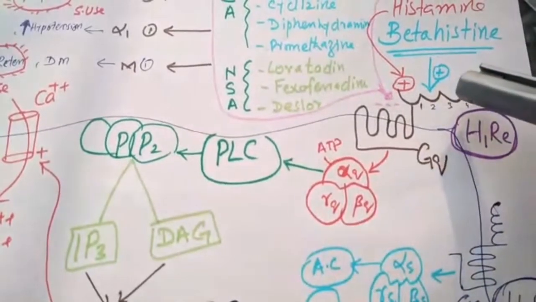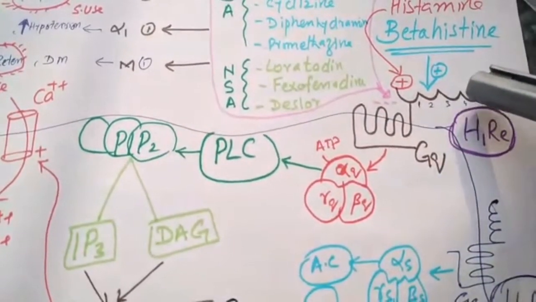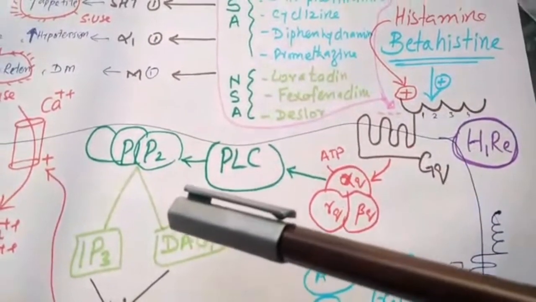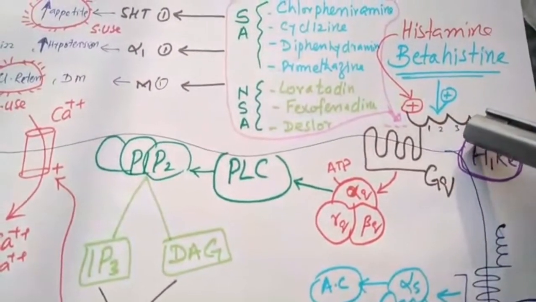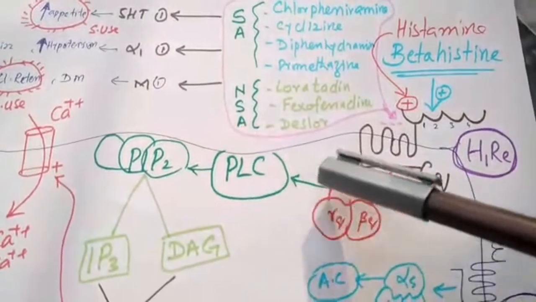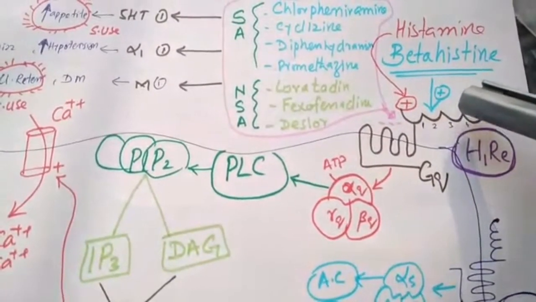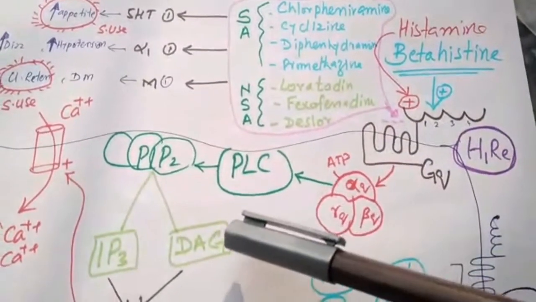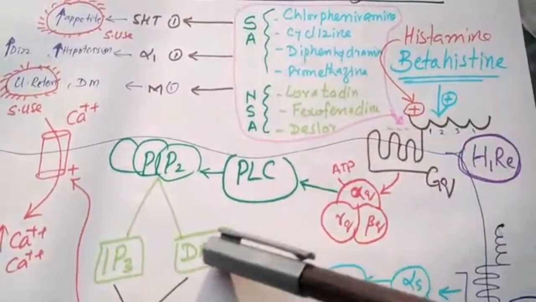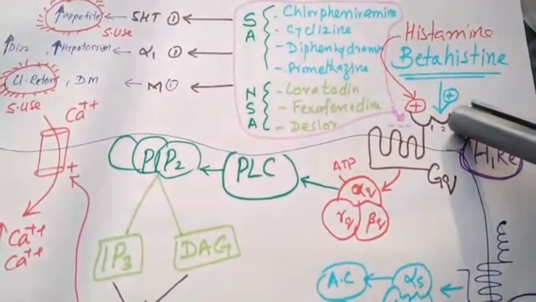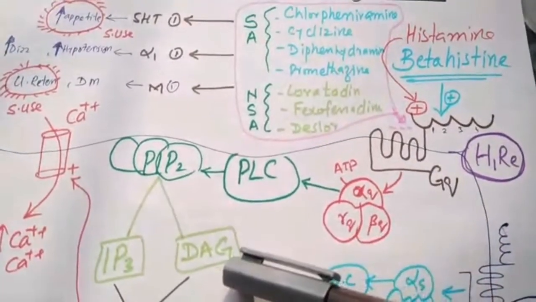And if they bind at points 3 and 4, there will be no sedation. Why does the same receptor sometimes produce sedation and sometimes not? बाज़ टाइम ये रिसेप्टर सेडेटिव रोल अदा करता है, बाज़ टाइम ये रिसेप्टर देयर इज़ नो सेडेशन.